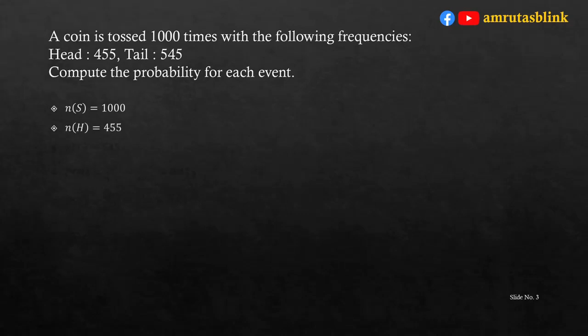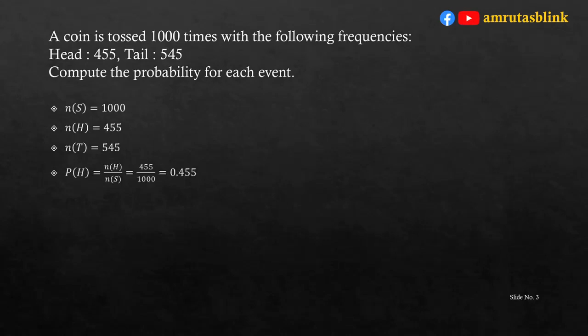Now when the coin is tossed 1000 times, it is given that head is obtained 455 times, hence the number of events of getting head on the top is 455. Similarly, n(T) is 545.